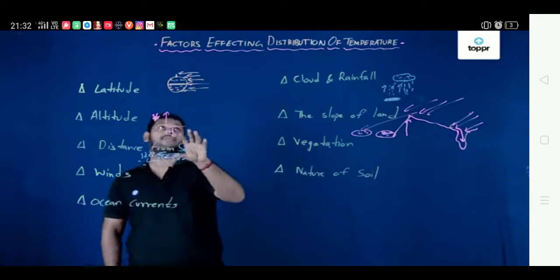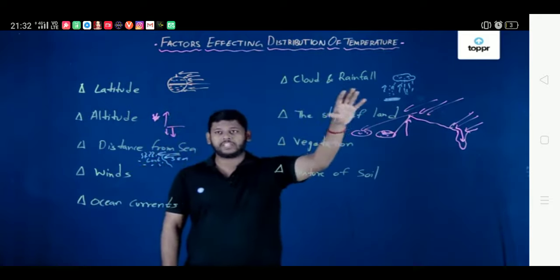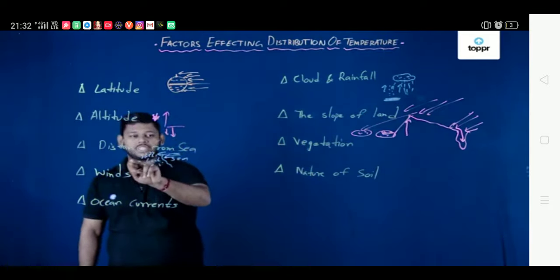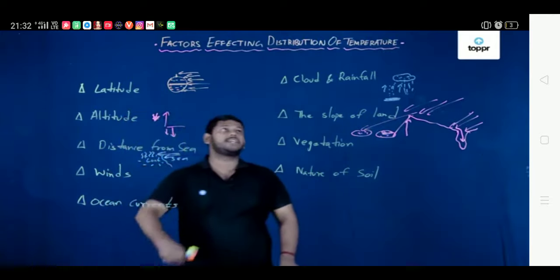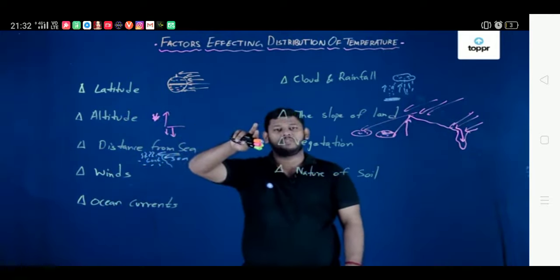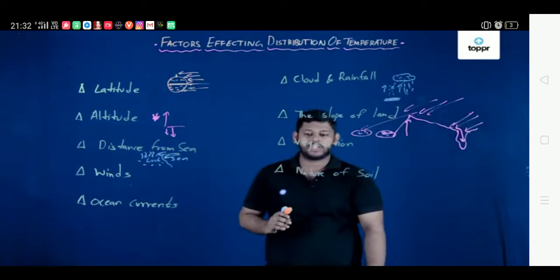Those are the entire factors that affect the distribution of temperature. We have seen latitudes, altitudes, distances from sea, winds, ocean currents, clouds and rainfall, the slope of the land, the vegetation, and the nature of soil.